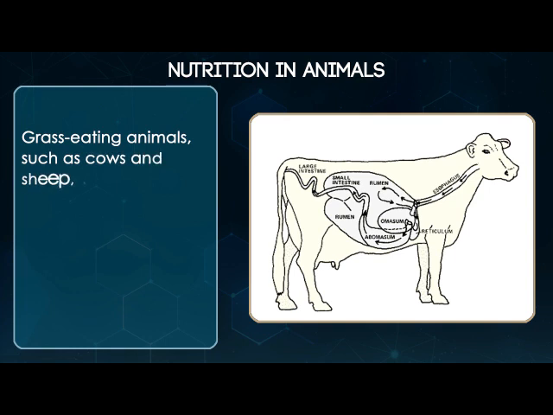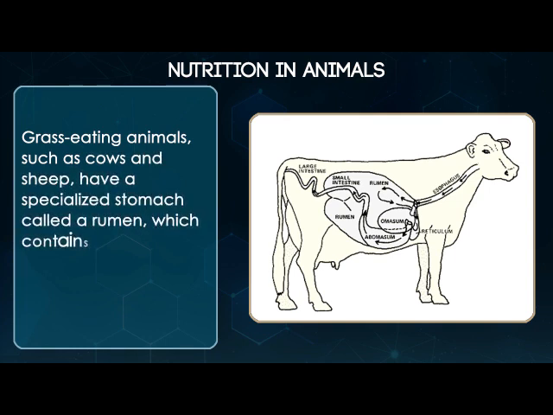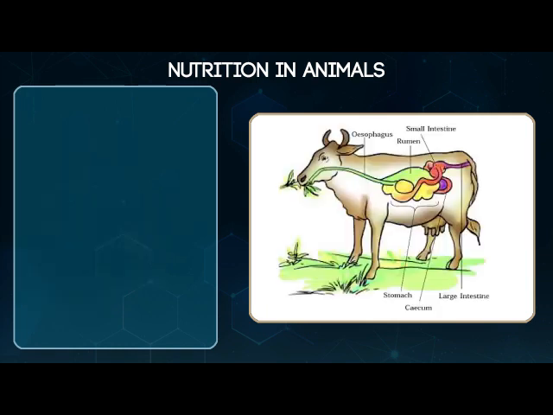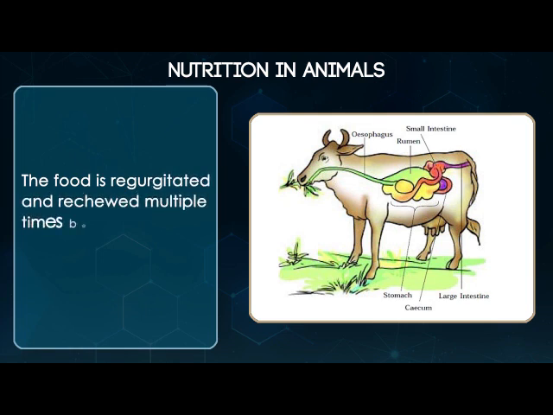Grass-eating animals such as cows and sheep have a specialized stomach called a rumen, which contains symbiotic bacteria that help break down plant material. The food is regurgitated and rechewed multiple times before being fully digested.